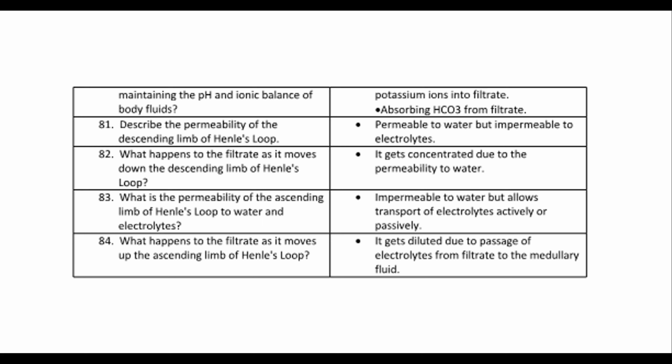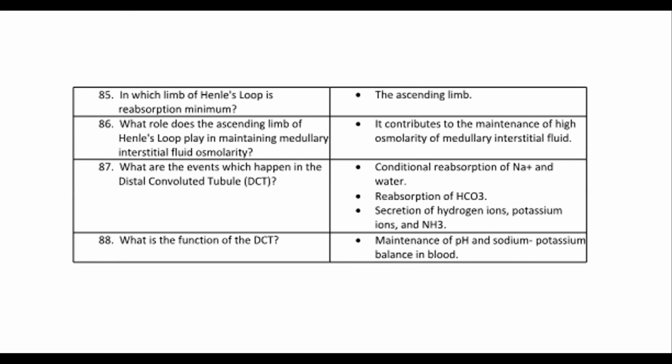83. What is the permeability of the ascending limb of Henle's loop to water and electrolytes? Impermeable to water but allows transport of electrolytes actively or passively. 84. What happens to the filtrate as it moves up the ascending limb of Henle's loop? It gets diluted due to passage of electrolytes from filtrate to the medullary fluid. 85. In which limb of Henle's loop is reabsorption minimum? The ascending limb. 86. What role does the ascending limb of Henle's loop play in maintaining medullary interstitial fluid osmolarity? It contributes to the maintenance of high osmolarity of medullary interstitial fluid.